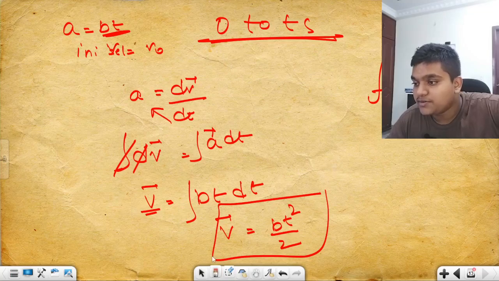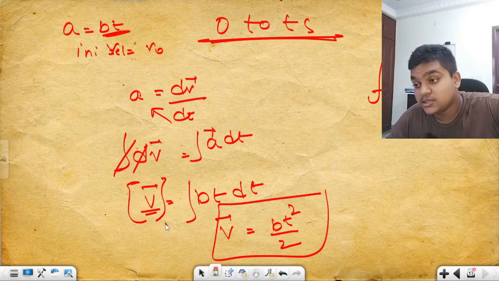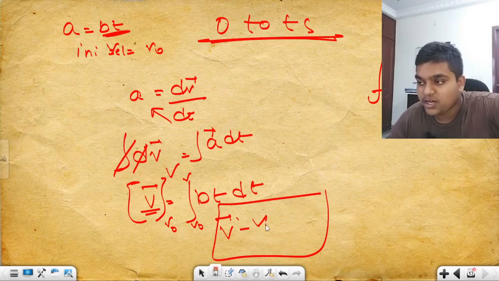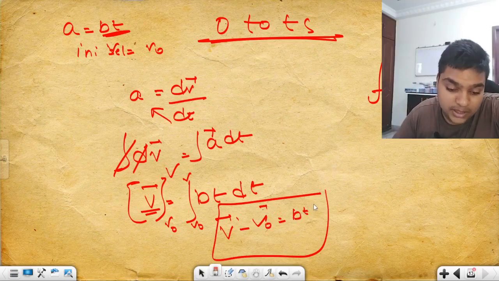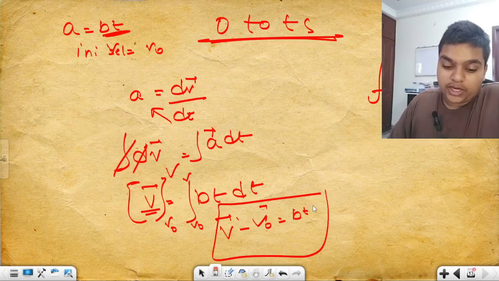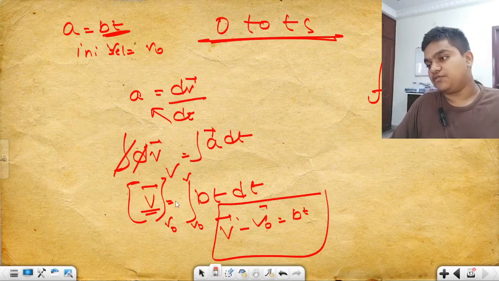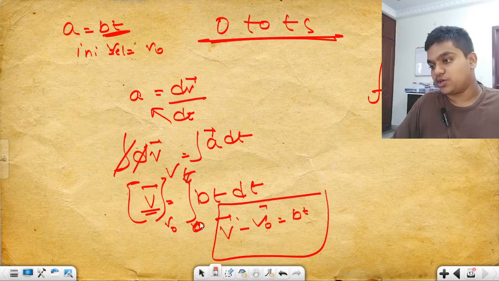But you have to integrate with limits: for velocity from v naught to v, and for time from 0 to t.